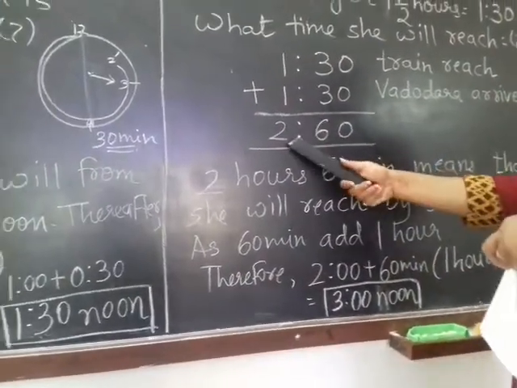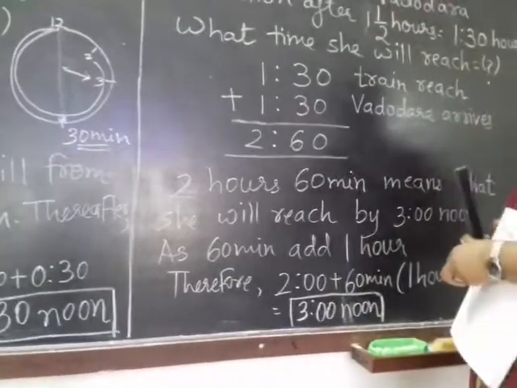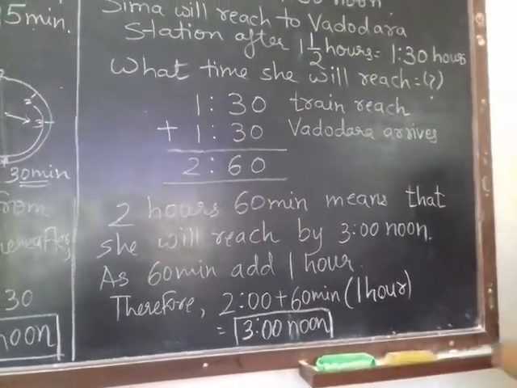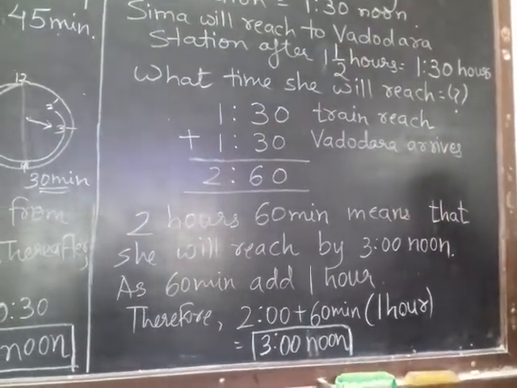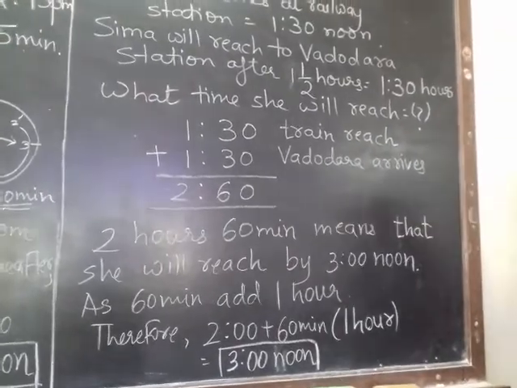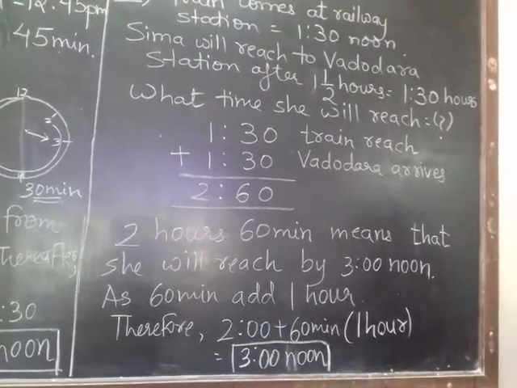So if in 2 hours we add 1 hour, that is 60 minutes, it makes our time 3 in the noon. So Seema is going to reach Vadodara station by 3 o'clock in the noon. Hopefully this is clear to you. I am moving on to question number 3B.